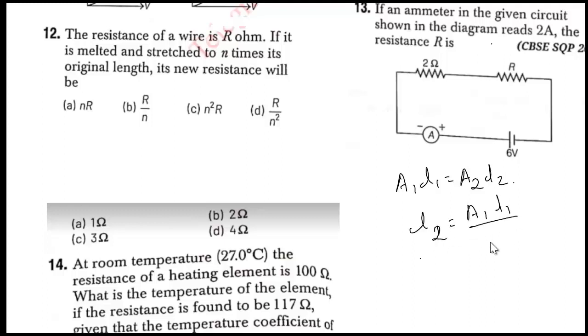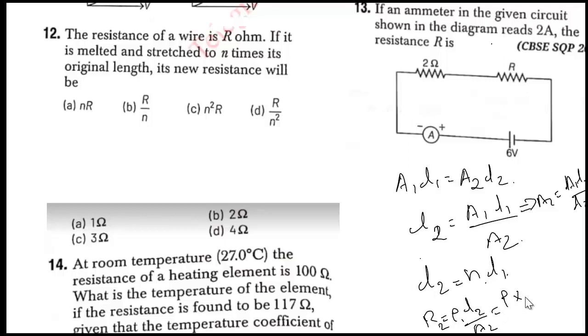How can we write down the new length? A1 L1 divided by A2. And here it is given that it is n times its original length. So L2 is n times its original length, so we can write L2 in terms of L1. Okay. So what about A2? A2 will be equal to A1 L1 divided by L2. Like that we can write. Now, the new resistance I can write as rho L2 by A2.